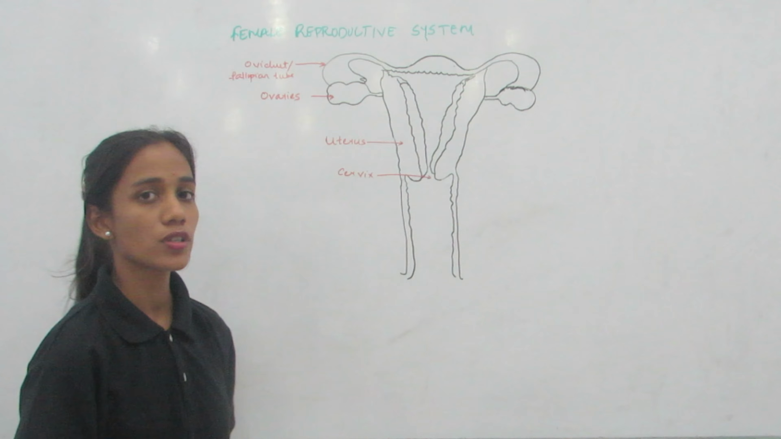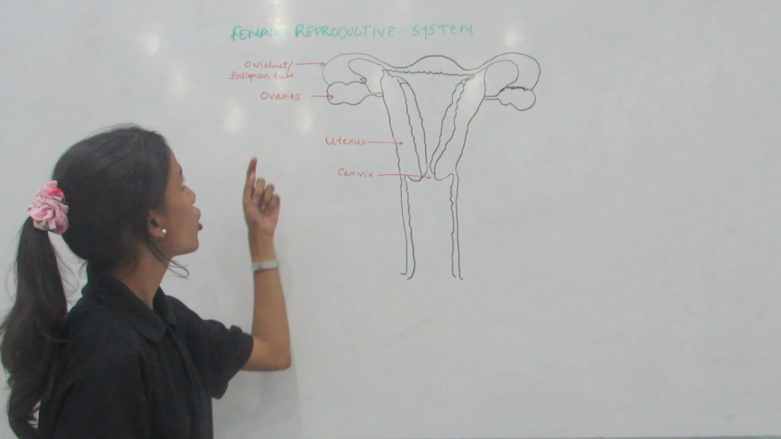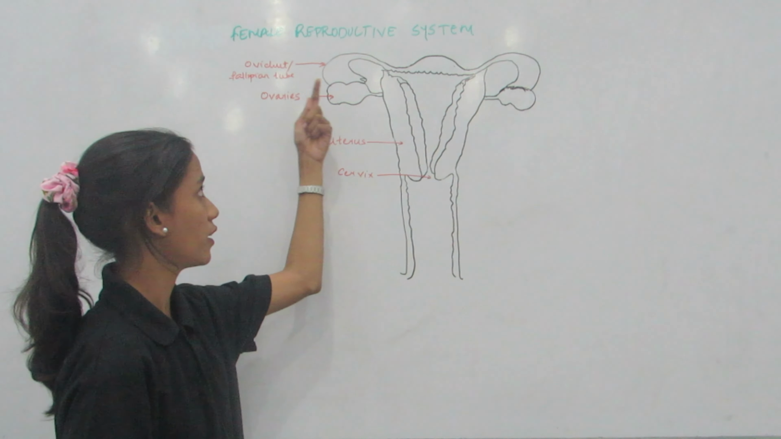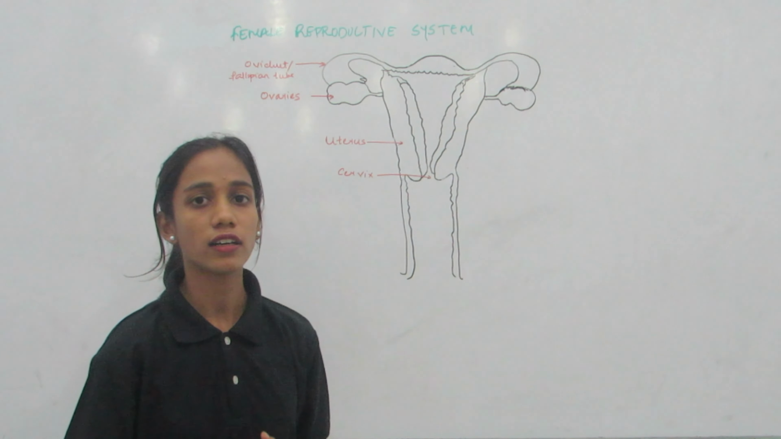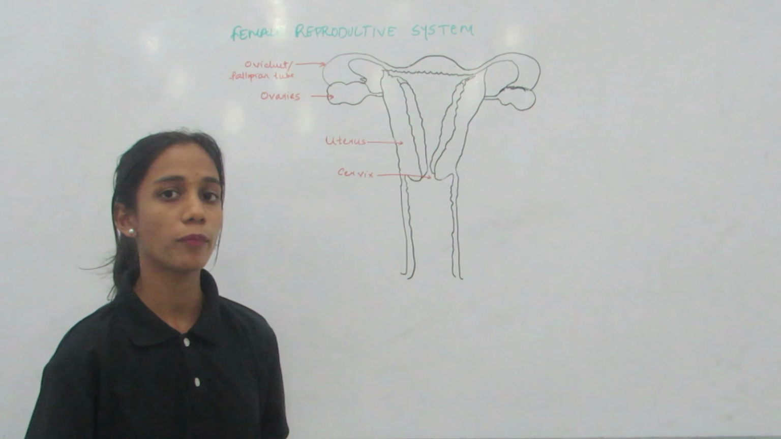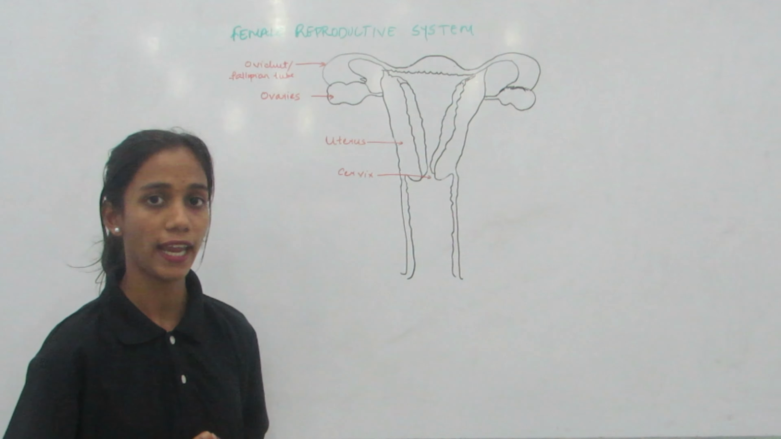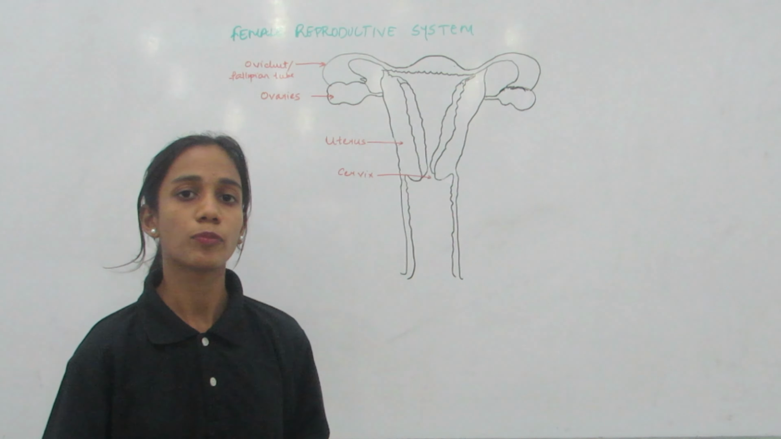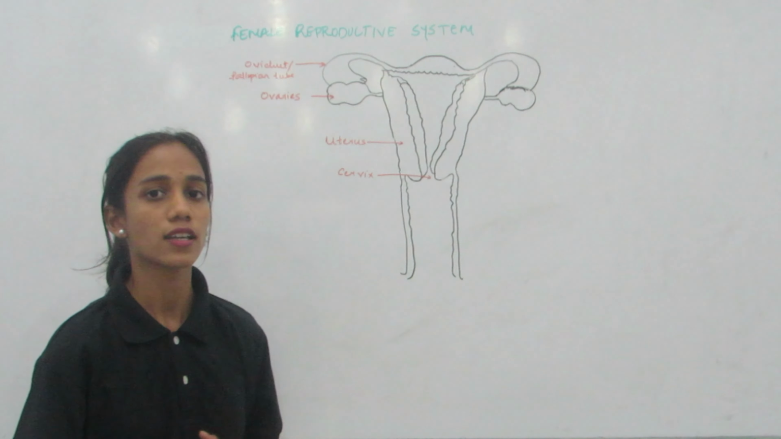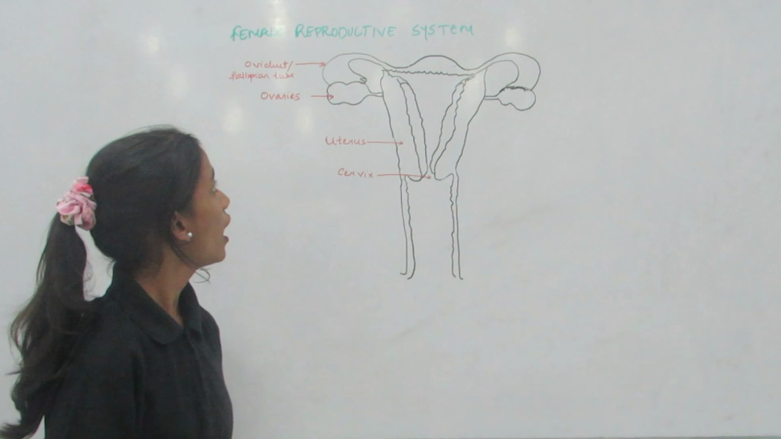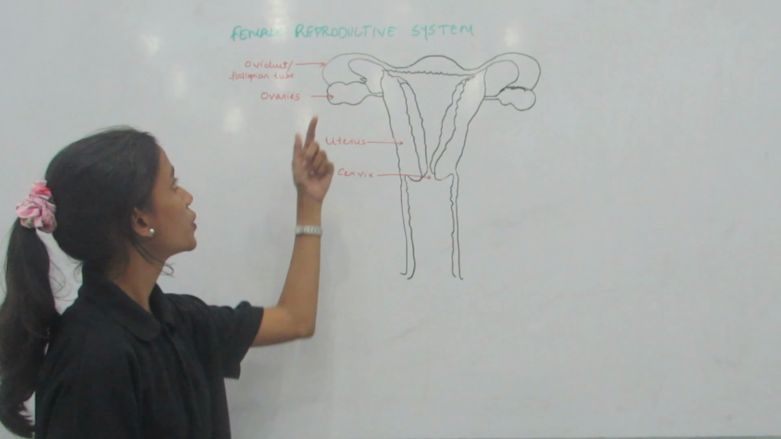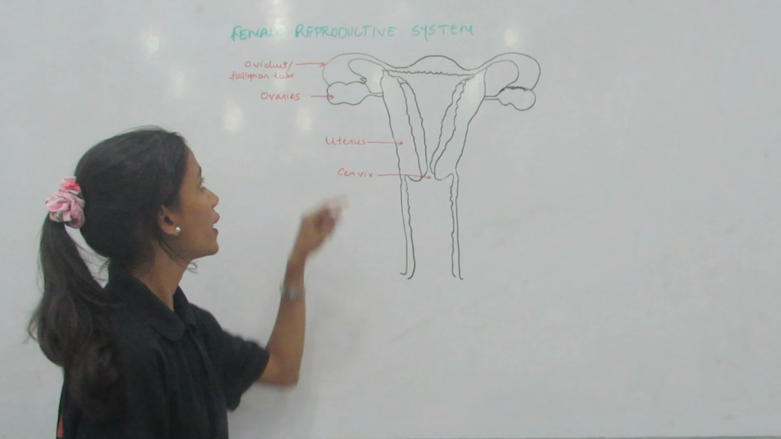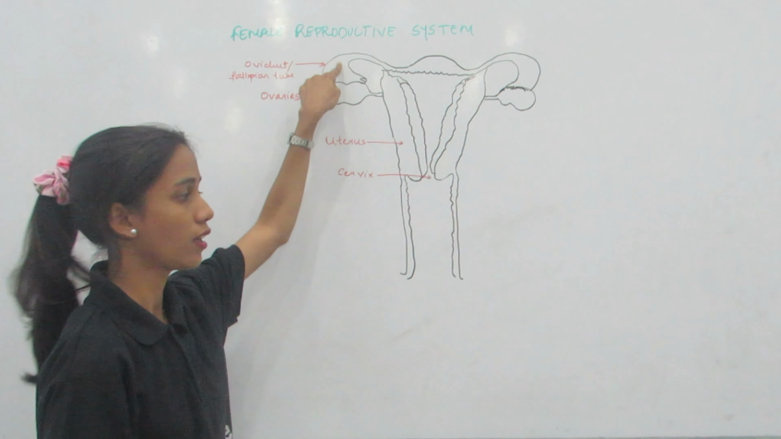Once they are produced, they are then transferred through the fallopian tube or the oviduct. Now, when a girl is born, a large number of immature eggs are produced by the ovaries. But at puberty, these eggs get mature. After the eggs are released by the ovaries, they travel to the fallopian tube and reside there.